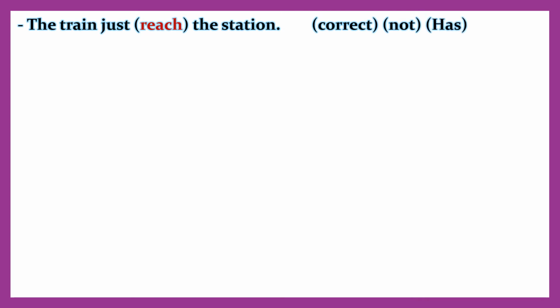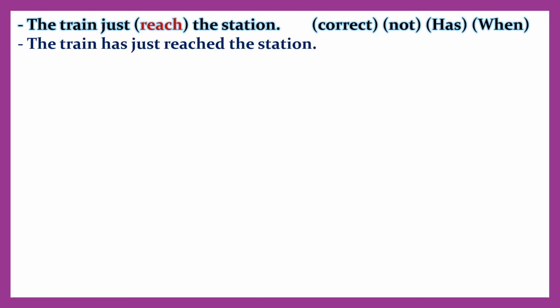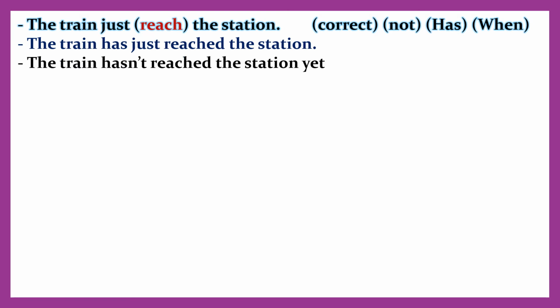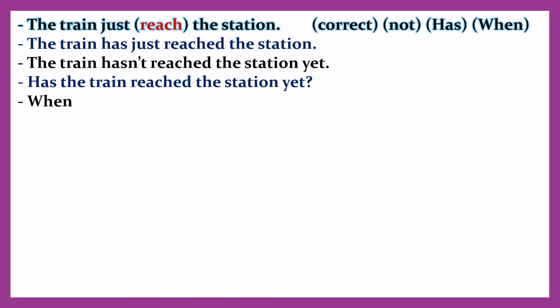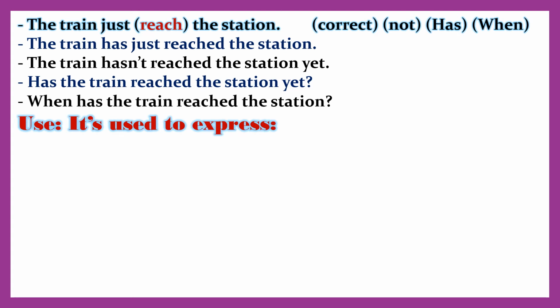The train just reached the station. Correct, not has, when. The train has just reached the station. The train hasn't reached the station yet. Has the train reached the station yet? When has the train reached the station?